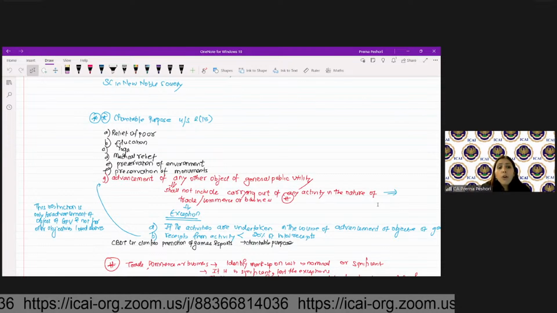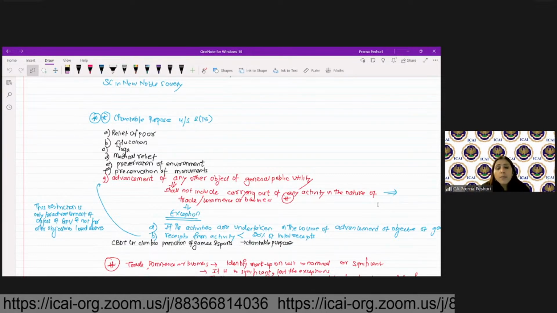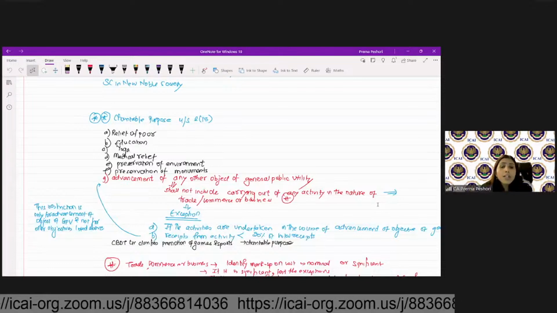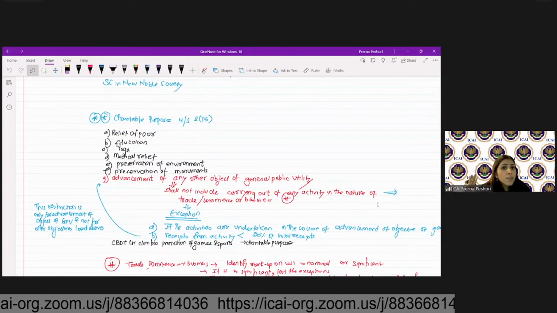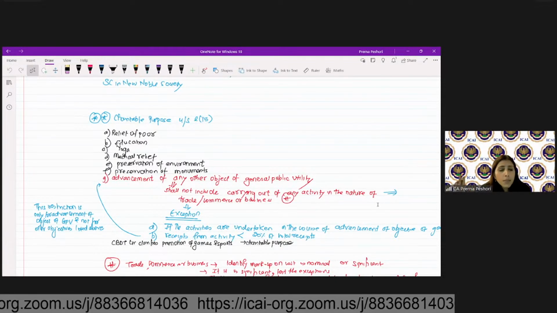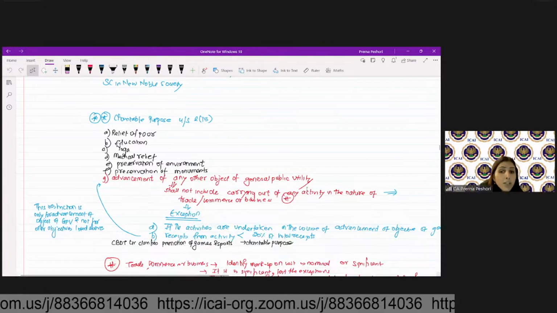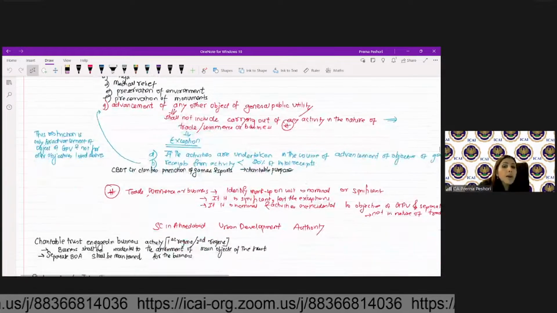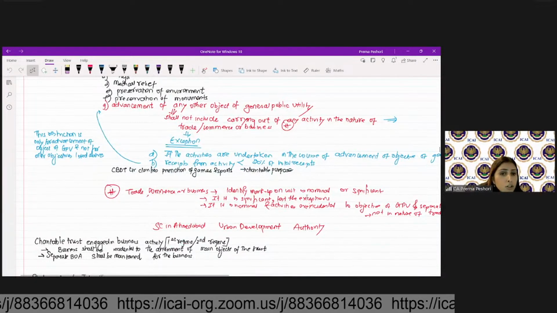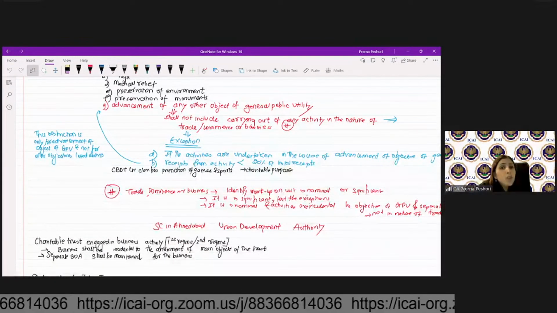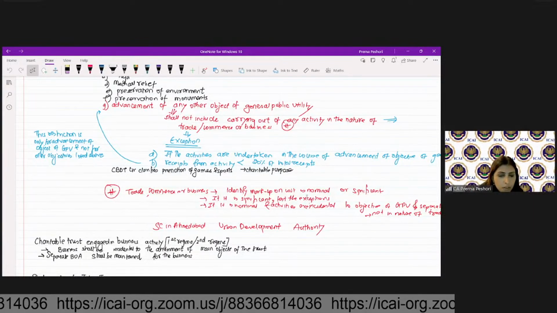So only when I'm falling under the advancement of any other object of general public utility, I should not have any other activity in the nature of trade, commerce, or business, even if I have my receipts from that activity should be less than 20% of total receipts, and that activity should be in the course of advancement of the any other object of general public utility. Clear?